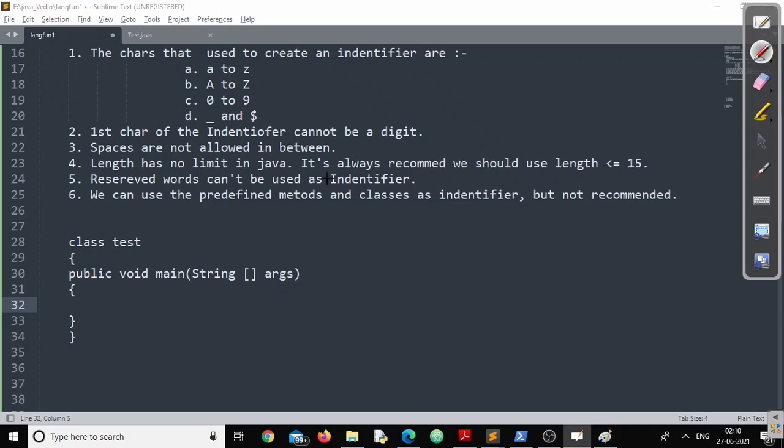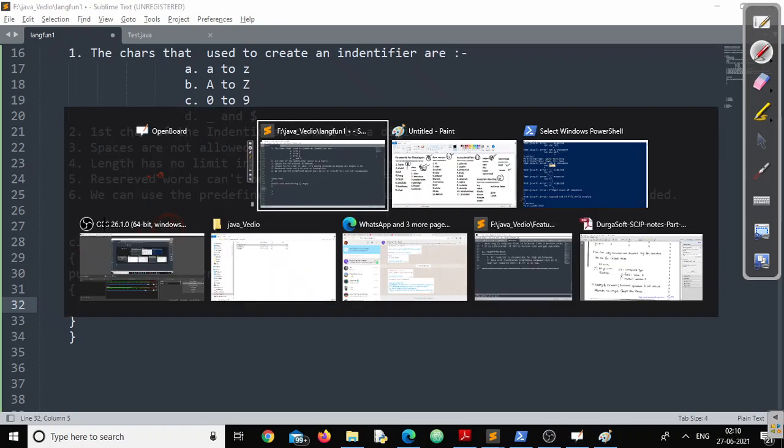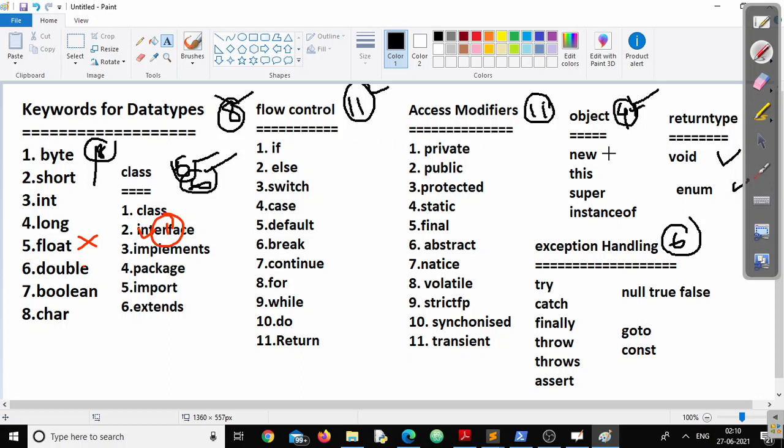Now, what is the correct answer to this question? See, class is a reserved word, so I can't call this an identifier.